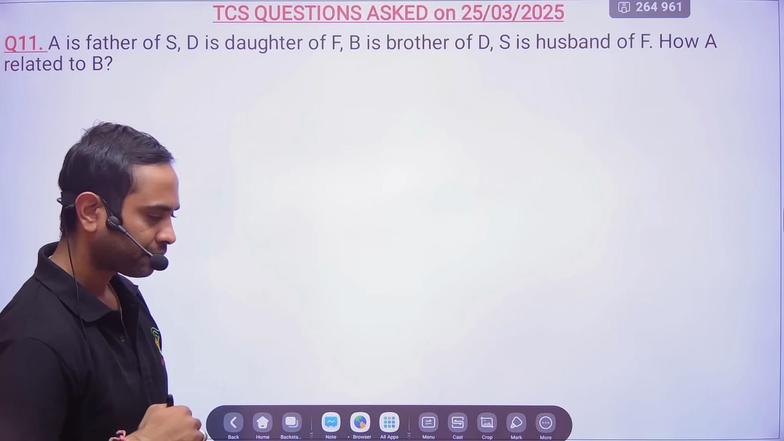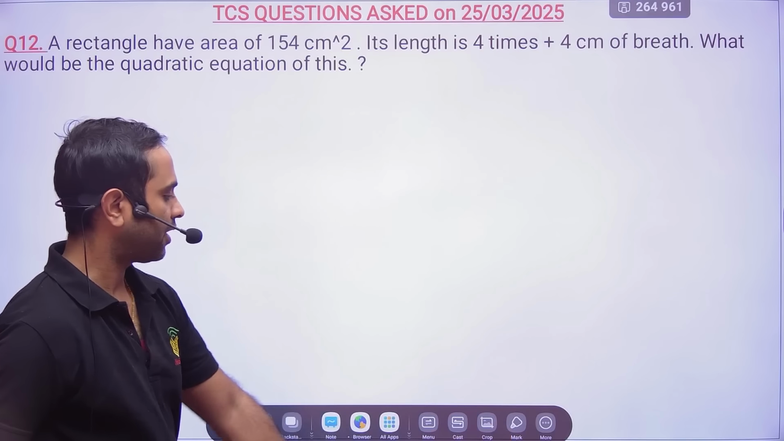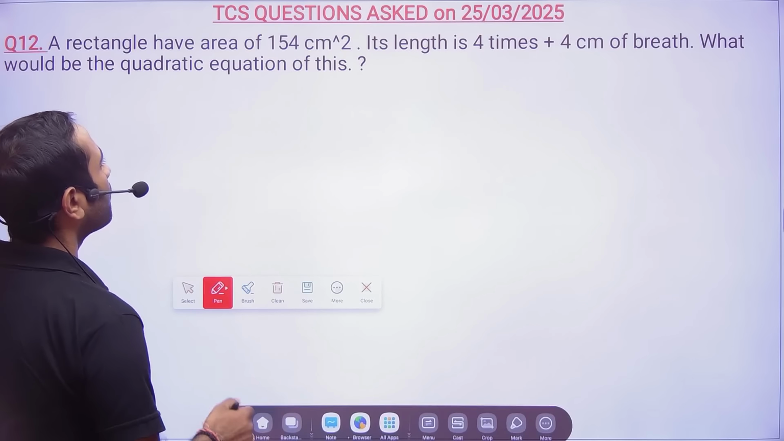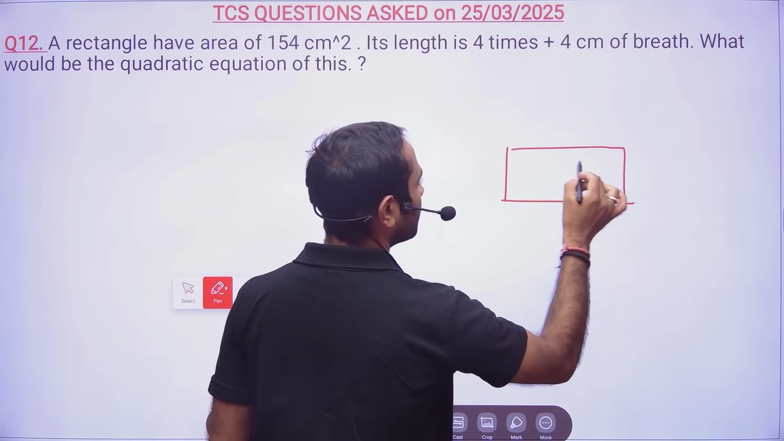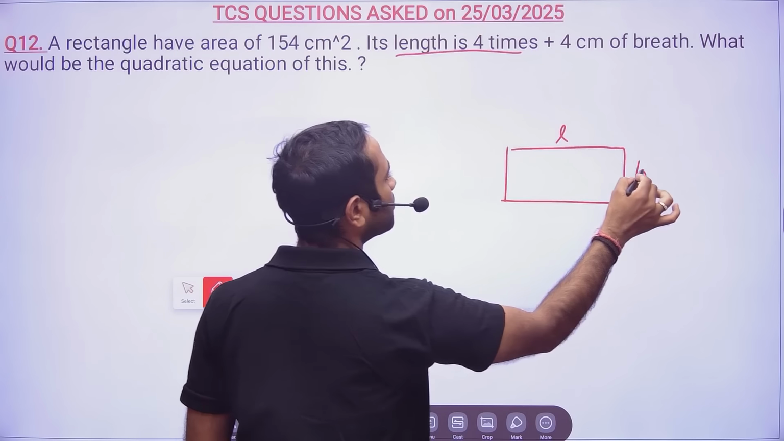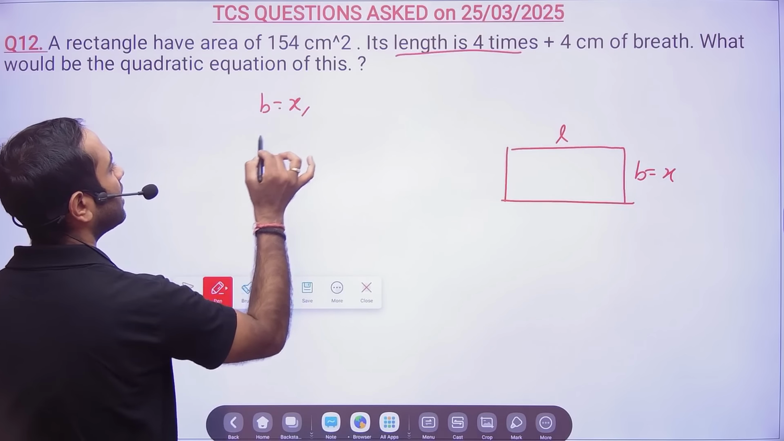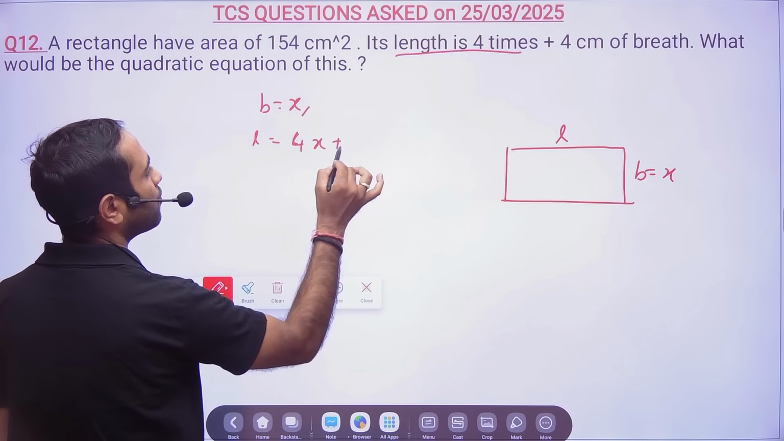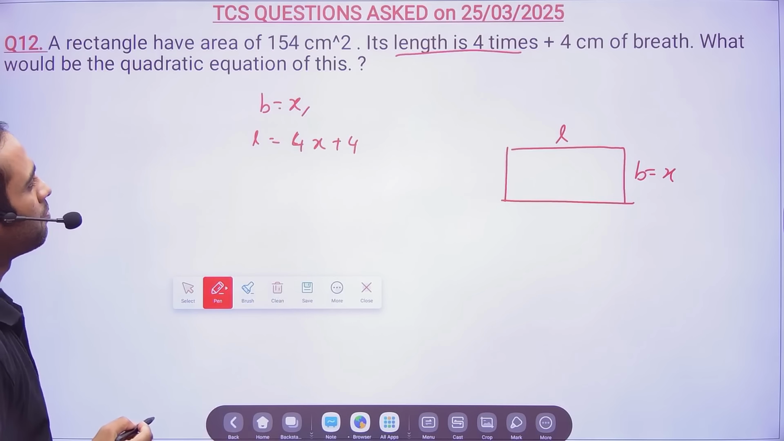Clear? Okay. Then question number 12, they're asking to frame a quadratic equation. A rectangle has an area of 154 centimeter square. So if we talk about a rectangle, it will have length and breadth. The breadth I assume as x, so B is nothing but x. Then the length is 4 times plus 4 centimeter of the breadth.